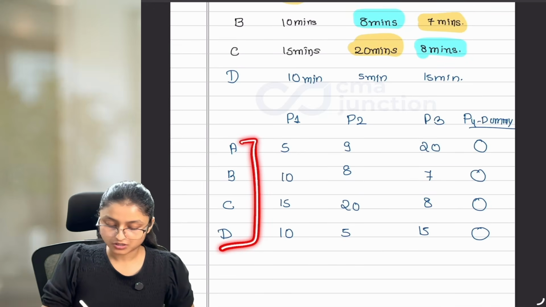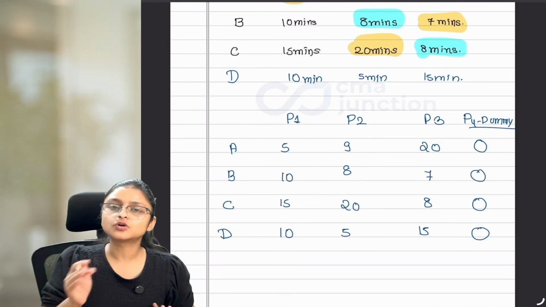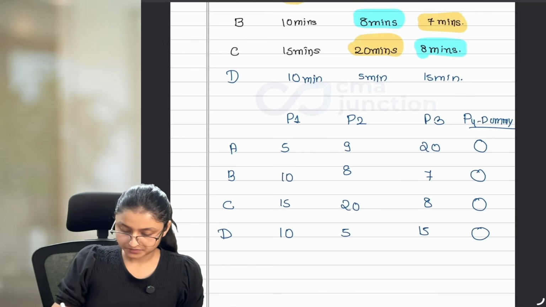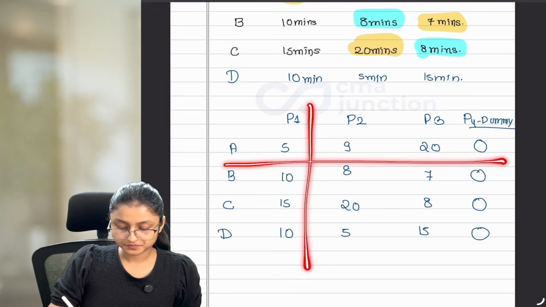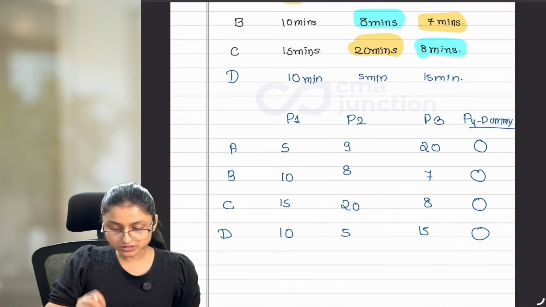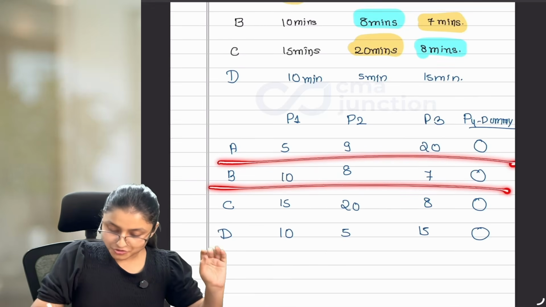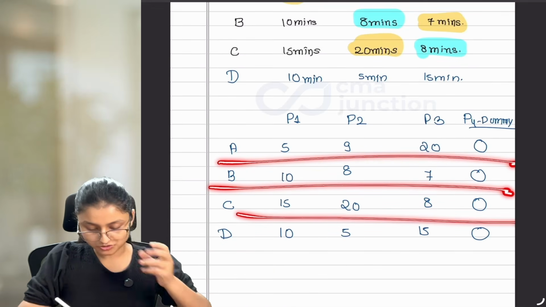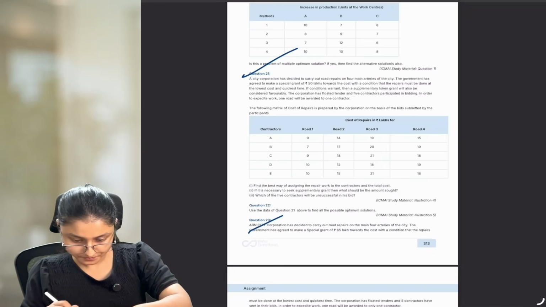Now you have 4 rows and 4 columns. I hope you already understand what we call a row and what we call a column. This is known as row and this is our column. It's very important for this particular chapter to understand what is row and what is column. So if you don't have the understanding, just understand that this one is known as row and this is known as the columns. Okay? Chalo. Now,